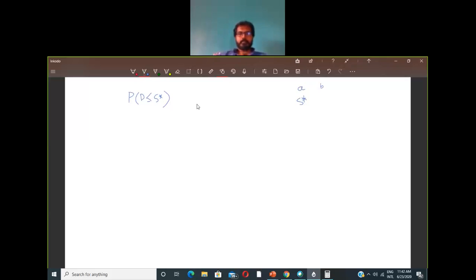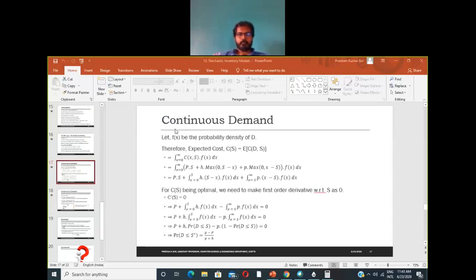So suppose this is what you are trying to find out, and the probability distribution of D is uniform from A to B. So this will be equal to (A star minus A) divided by (B minus A), where A is the lower limit and B is the upper limit of that uniform distribution. Okay, and for our example, this equals this expression.